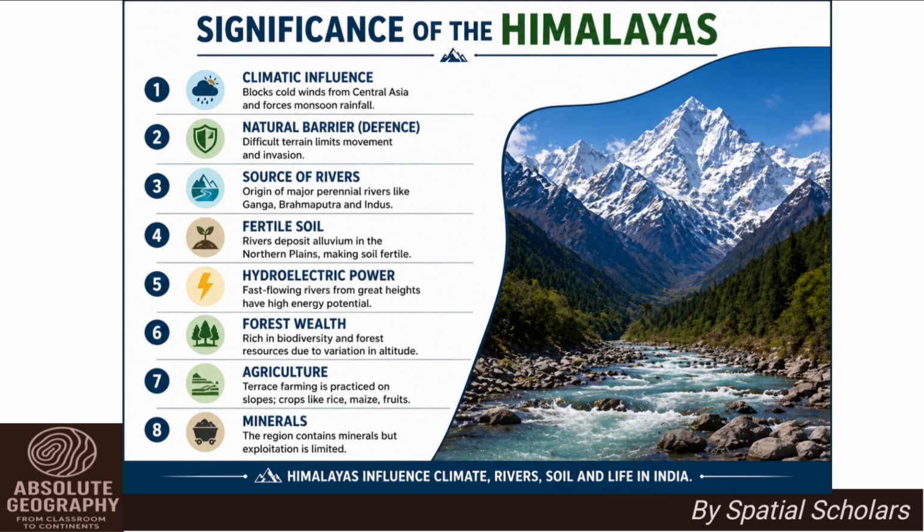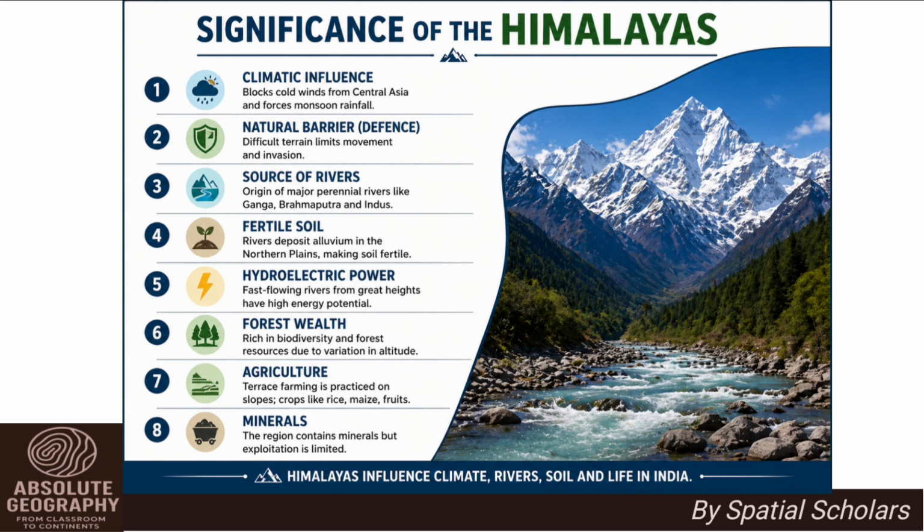They also act as a natural barrier in the north, making movement and invasion difficult. Because of their height, rugged terrain, and harsh climate, crossing them is not easy, which has historically protected India from invasions. The Himalayas are the source of many major perennial rivers.